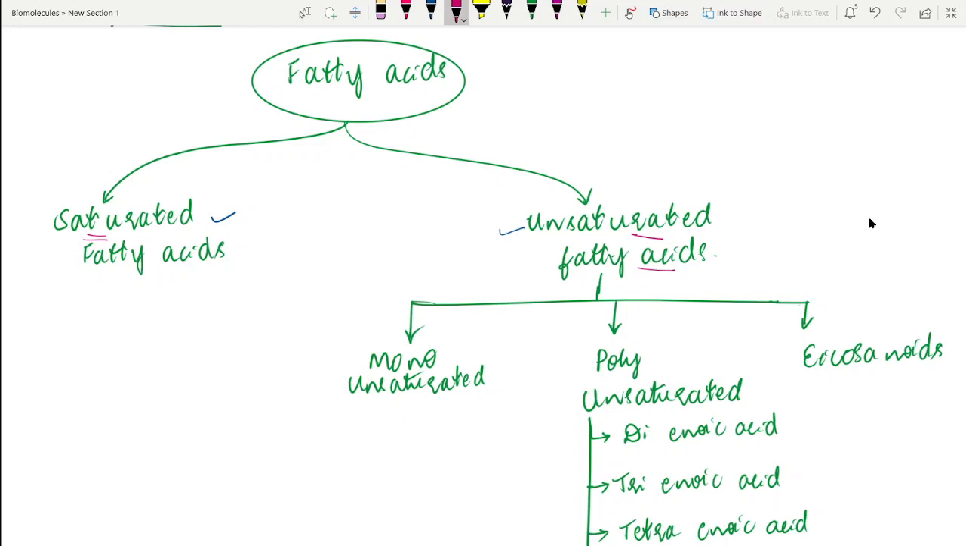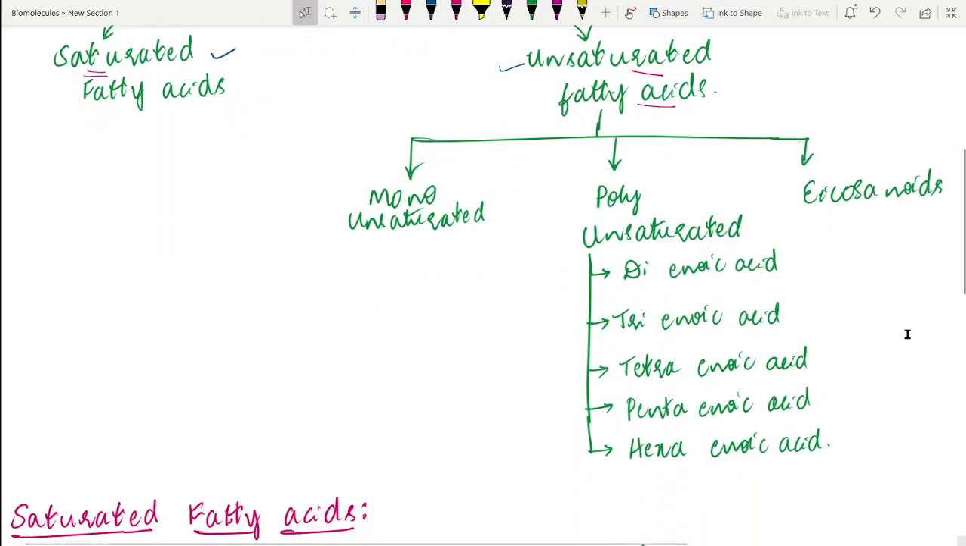Accordingly, based on the number of double bonds they possess, we classify the unsaturated fatty acids as monounsaturated fatty acids, polyunsaturated fatty acids, and icosanoids. But here I'm not going to explain the icosanoids. They are 20 carbon derivatives. So broadly, I'm repeating, the unsaturated fatty acids are categorized as monounsaturated and polyunsaturated fatty acids.